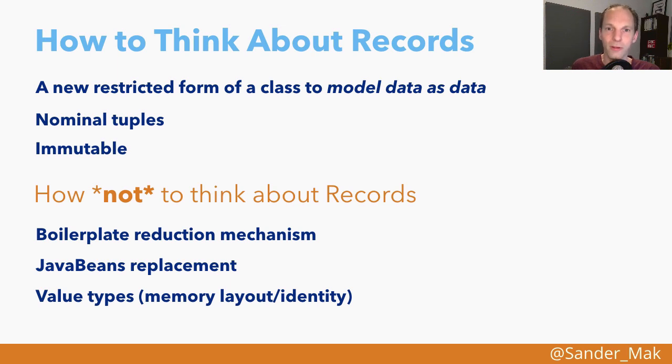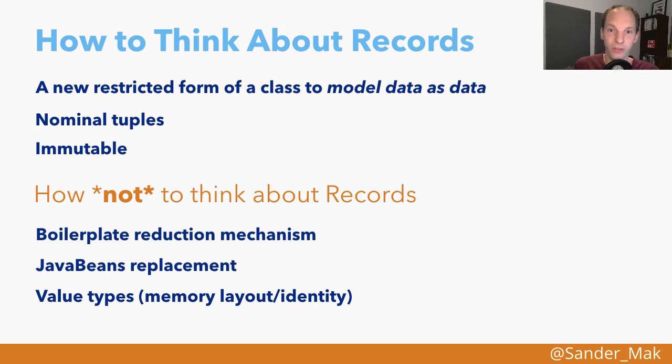Now, there are also some ways that people might want to think about records that are not completely appropriate. So, first and foremost, they're not meant as a boilerplate reduction mechanism for any existing code you might have. So yes, we now have a very concise way of defining these records, but it doesn't mean that any data-like class in your application can be easily replaced by records, because there are limitations, as we discussed. And this is also not really the design goal.